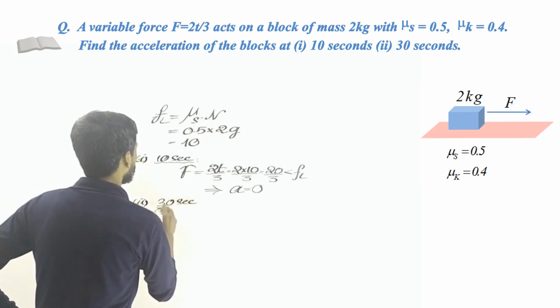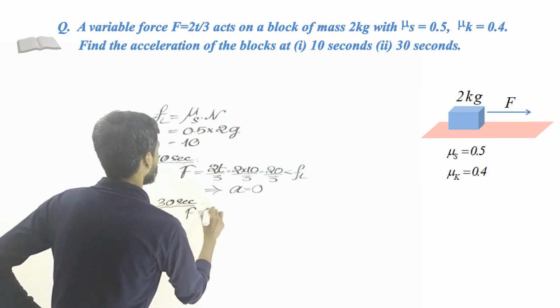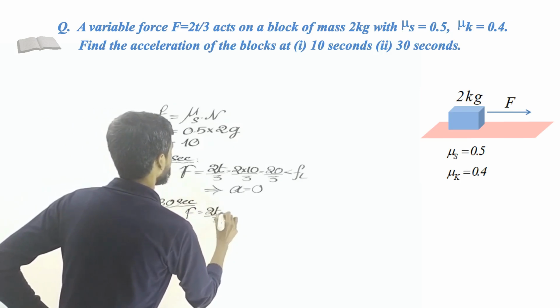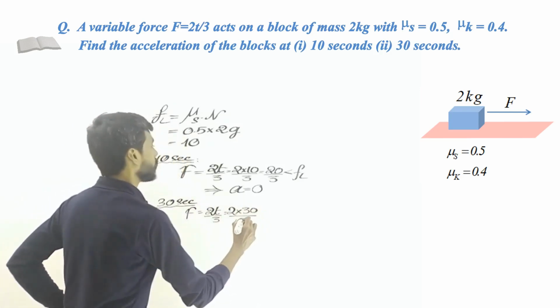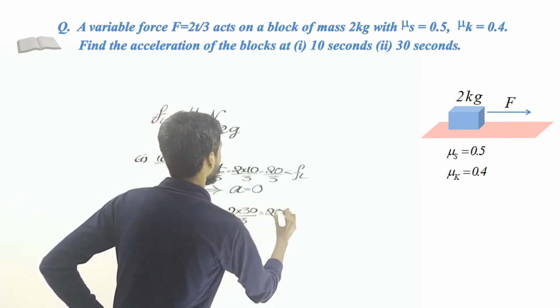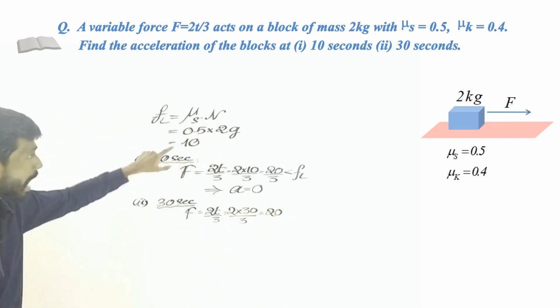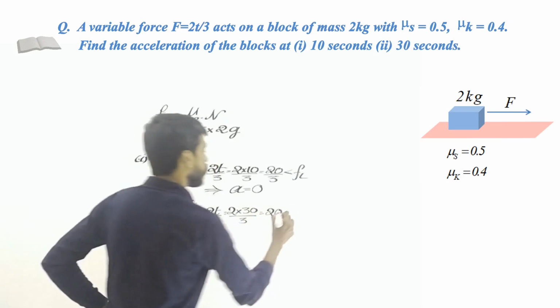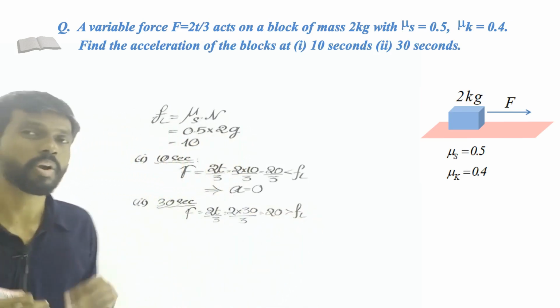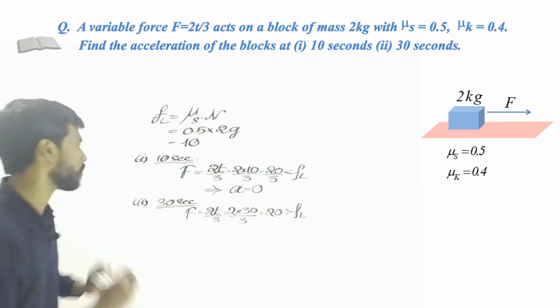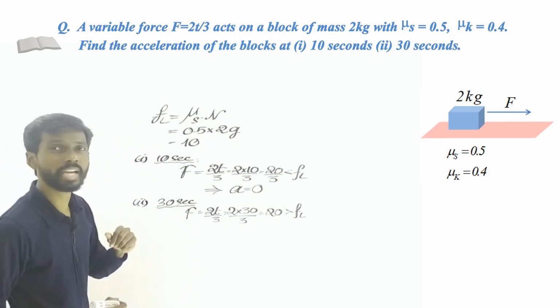Now the second one, in 30 seconds. What is the force here? Same thing, 2t divided by 3. So it is 2 multiplied by 30 divided by 3. So that is 20. 20 is the force at 30 seconds, but that is more than this 10, right? So when the force is more than the limiting friction, the object moves. When the object moves, we have to consider the kinetic friction. So what are the forces acting on the object now?